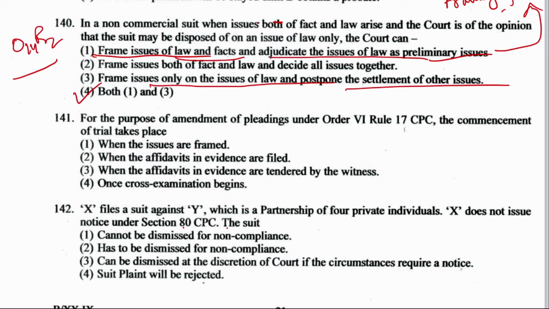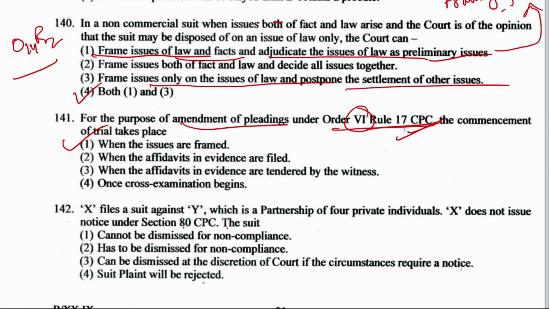For the purpose of amendment of pleadings mentioned under Order 6 Rule 17. Order 6 is pleadings and 17 talks about amendment of pleadings. The commencement of trial takes place when the issues are framed, when affidavits in evidence are filed, when the affidavits in evidence are tendered by the witness, or once the cross examination begins. The right answer is when the issues are framed, and it is mentioned under the same rule. And now next question number 142.